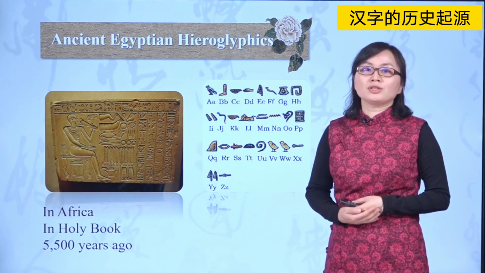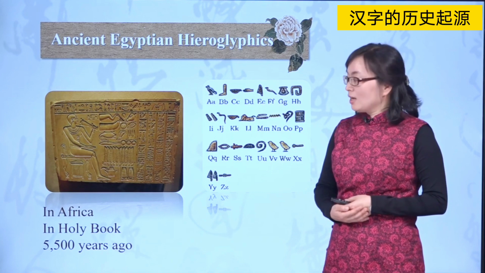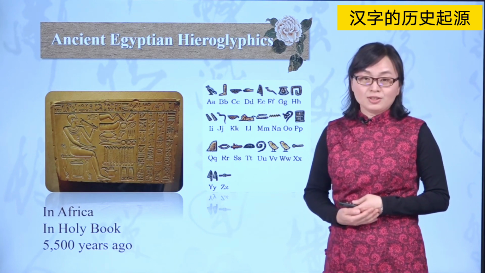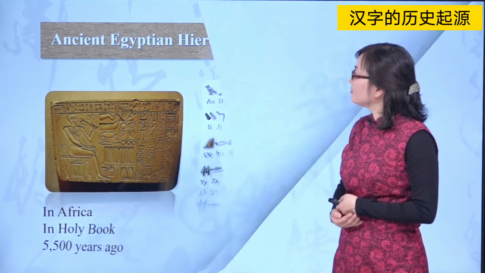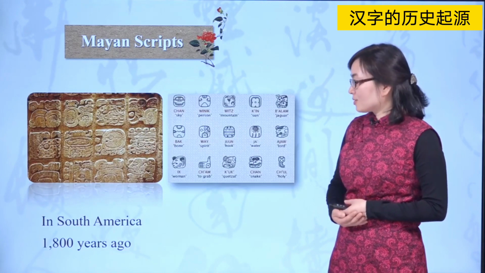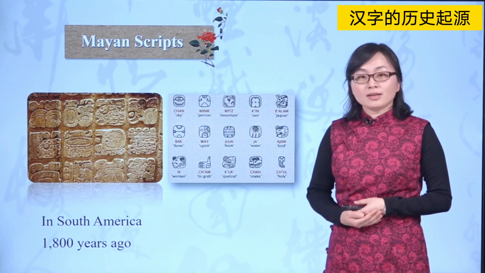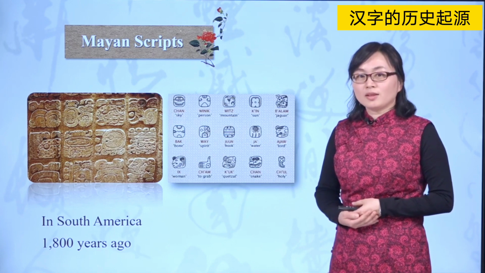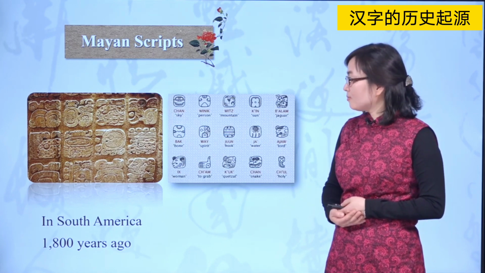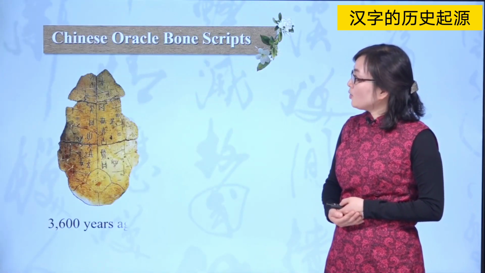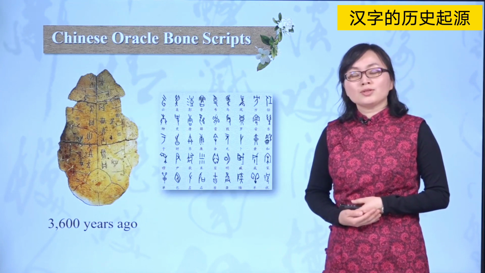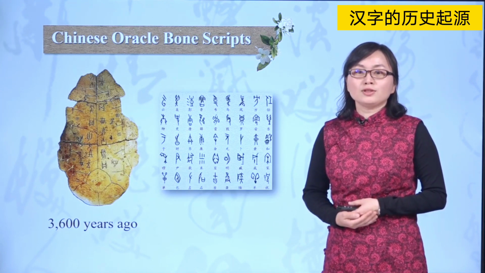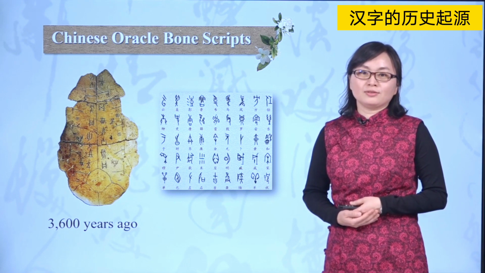And this script was used 5,500 years ago. Mayan scripts were used in South America 1,800 years ago. Chinese oracle bone scripts were used by ancient Chinese over 3,600 years ago.